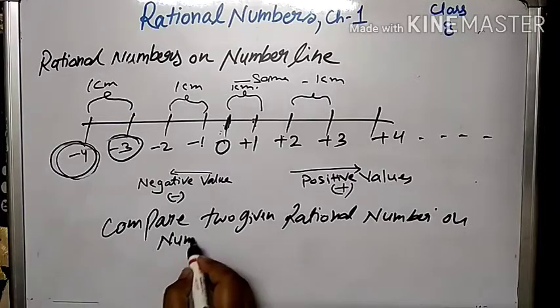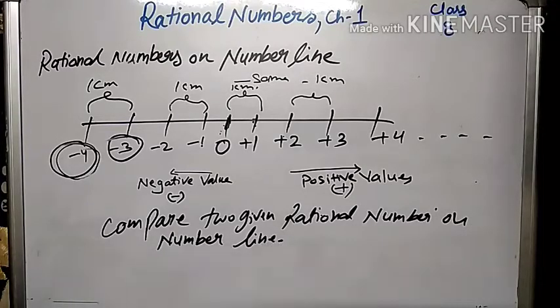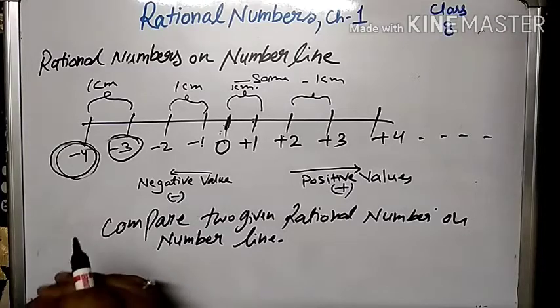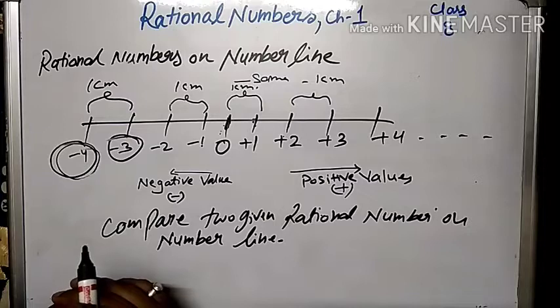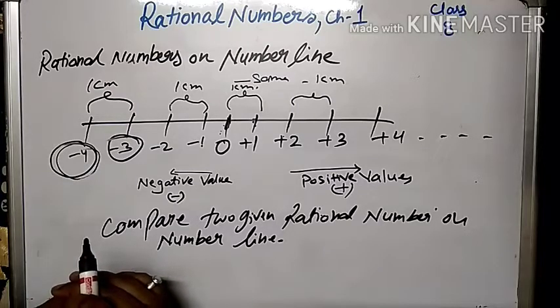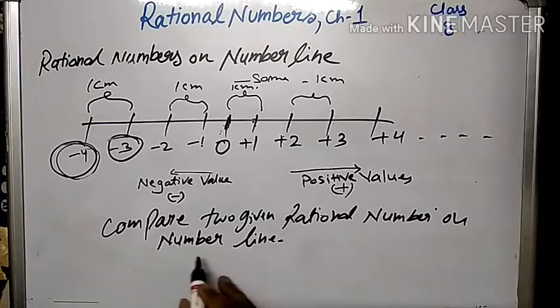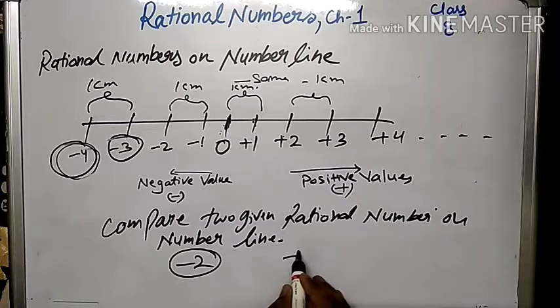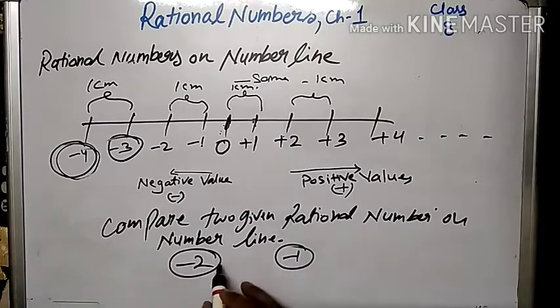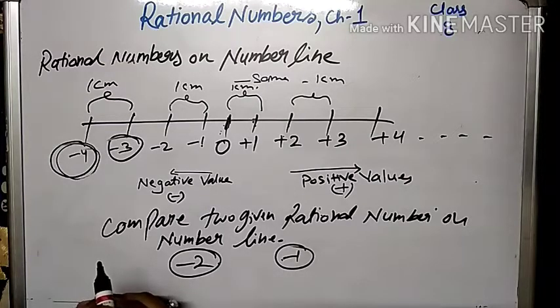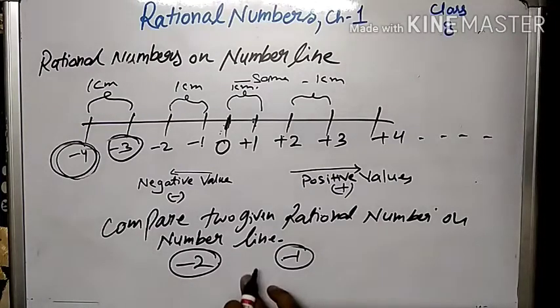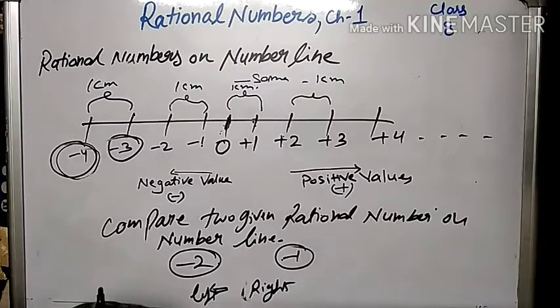On a number line, when a number line is given and we have to find out which of two rational numbers is bigger and which is smaller, what we have to do is see, for example, if I talk about minus 2 and minus 1, which rational number is lying to the left and which one is to the right hand side of the number line.